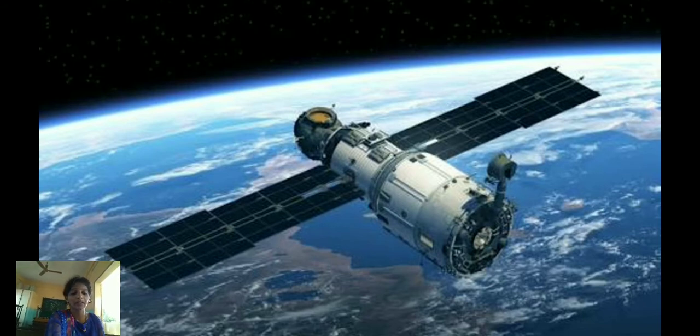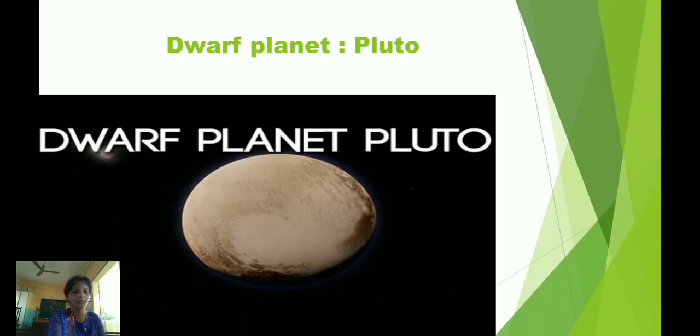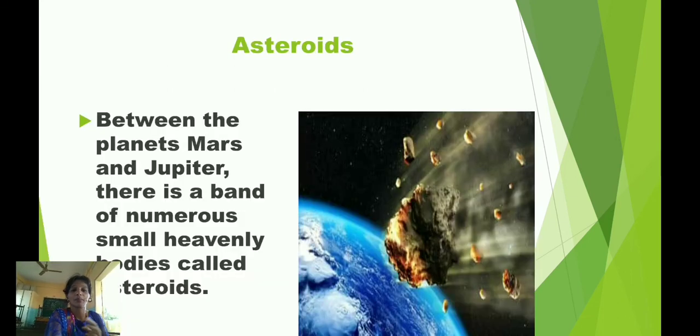Now, let us see the dwarf planets. There are some smaller heavenly bodies that revolve around the sun. They are called dwarf planets. The most well-known dwarf planet is Pluto. These planets have their own orbits and they revolve independently around the Sun. Next, we will see asteroids. Between the planets Mars and Jupiter, there is a band of numerous small heavenly bodies called asteroids.